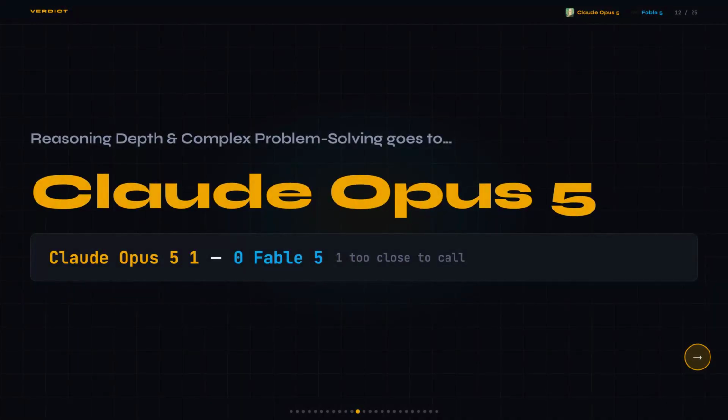Honestly, I went in thinking Fable 5's coding scores would push it ahead. But the only direct matchups we have both go to Claude Opus 5: OS World, Arc AGI, and near parity on Cursor Bench at half the cost. Claude Opus 5 takes this one, which puts the score at Opus 5-1, Fable 5-0, 1 tied.